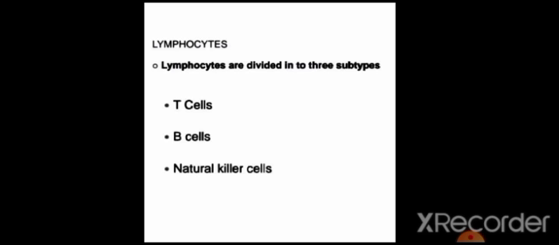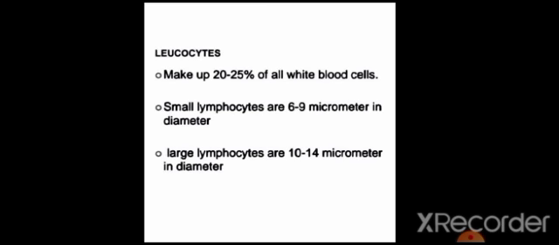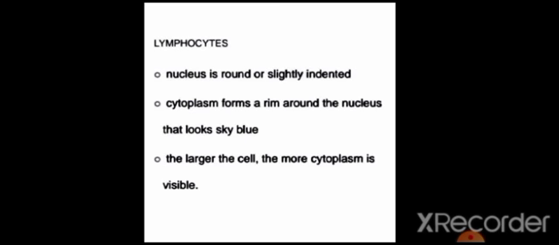Lymphocytes. Lymphocytes are divided into three subtypes: T lymphocytes, B lymphocytes and natural killer cells. Lymphocytes make up 20 to 25% of white blood cells. Small lymphocytes are 6 to 9 micrometers in diameter and large lymphocytes are 10 to 14 micrometers in diameter. Their nucleus is round, slightly indented. The cytoplasm forms a rim around the nucleus and looks sky blue. The larger the cell, the more cytoplasm is visible.